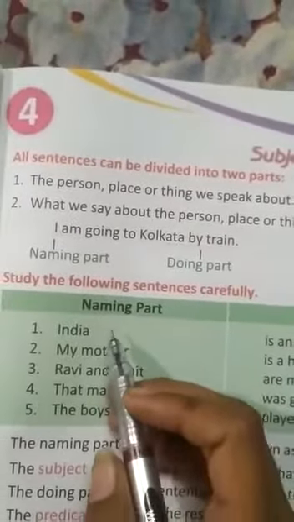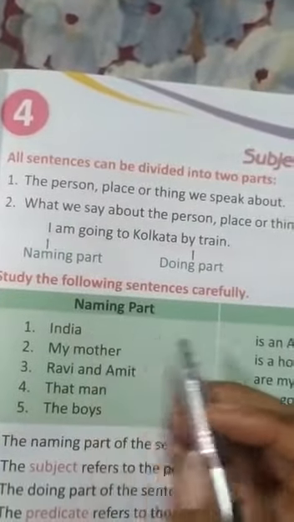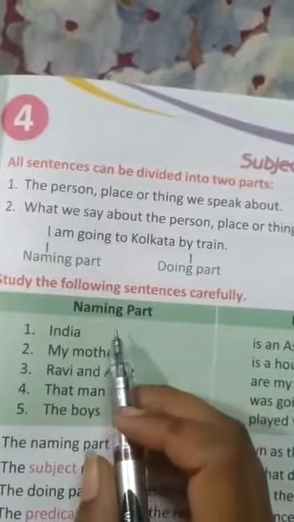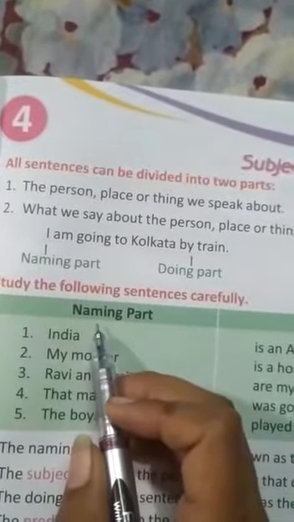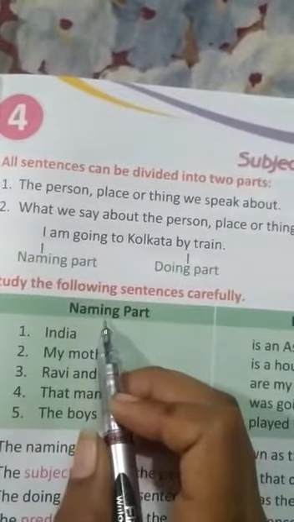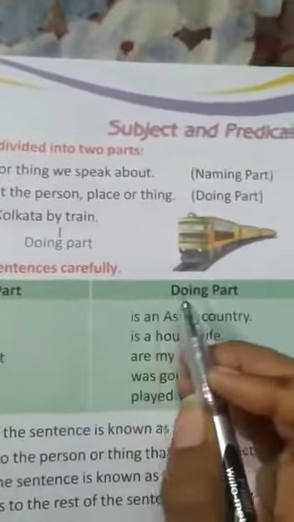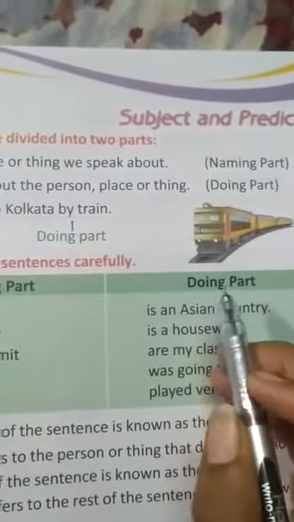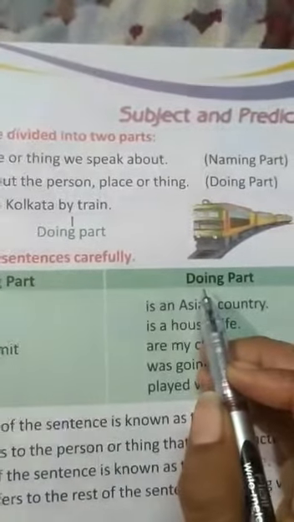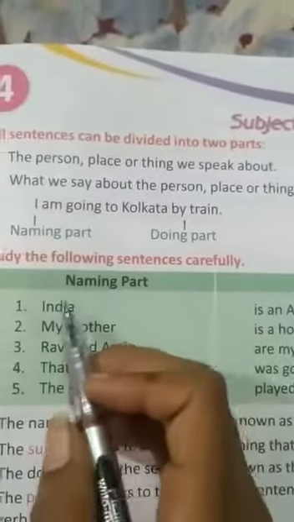Now, the naming part of a sentence is known as the subject, and the doing part of the sentence is known as the predicate. Clear? Okay, everyone?